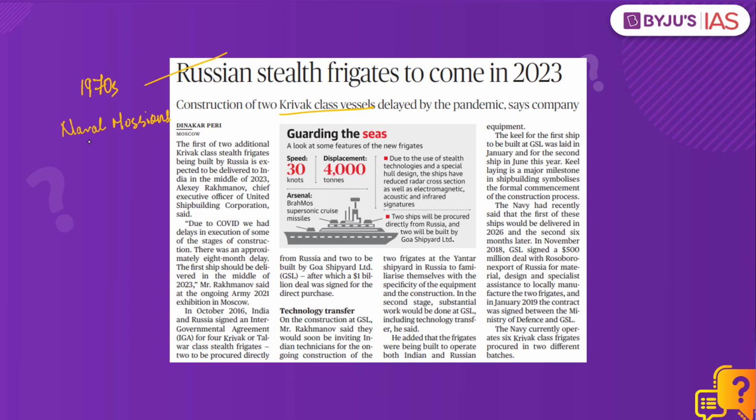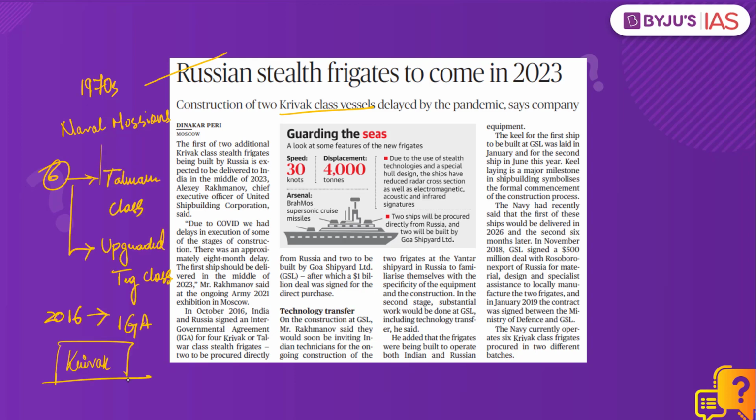The Indian Navy currently operates 6 Krivak class frigates that weigh around 4,000 tons, in 2 different batches. That is the Talwar class and the upgraded Teg class. In October 2016, India and Russia signed an intergovernmental agreement for 4 Krivak or Talwar stealth frigates. The first 2 frigates will be built in Russia and the other 2 will be built in Goa Shipyard Limited under Make in India, with technology transfer from Russia. These will be armed with BrahMos anti-ship and land attack missiles.